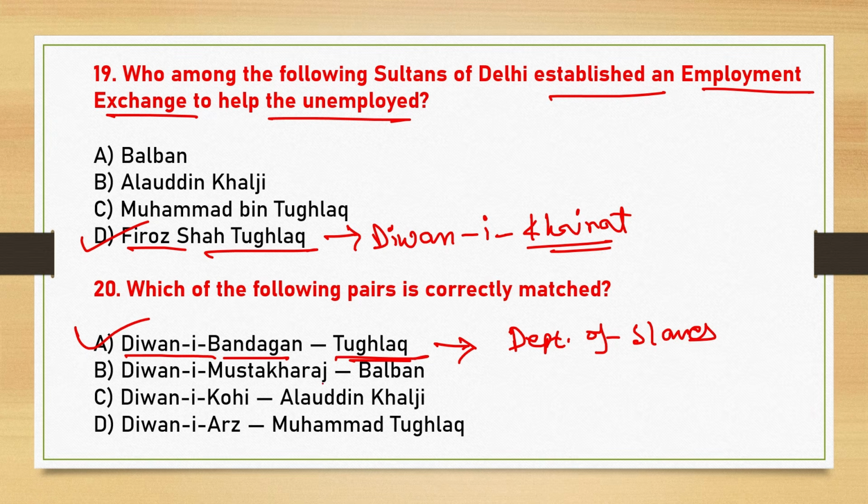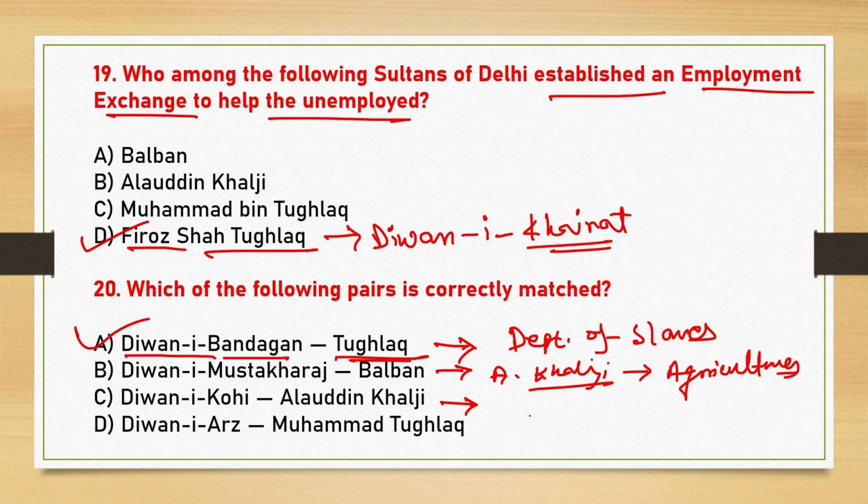Okay, and Dewan-i-Mustakhara is introduced by Alauddin Khilji, that is totally dependent on agriculture. Okay, and Dewani-Kohi is introduced by Muhammad bin Tughlaq, and that is dependent on agriculture. And Dewani-Arj is the military department introduced at the time of Balban.